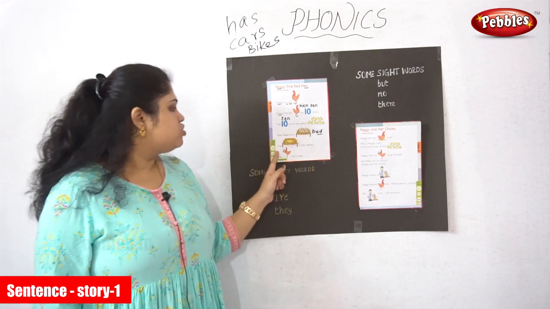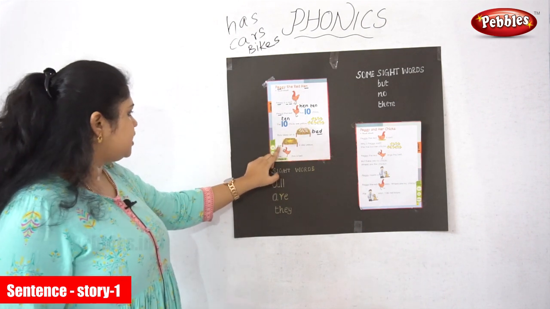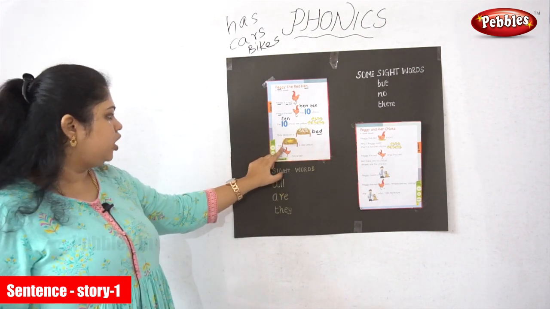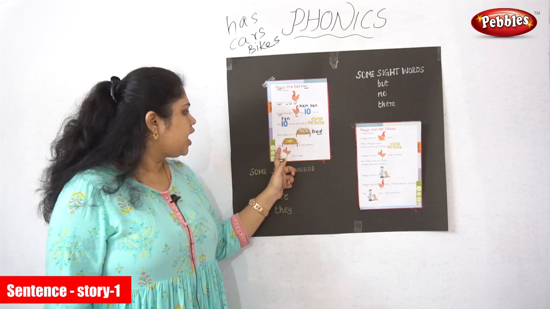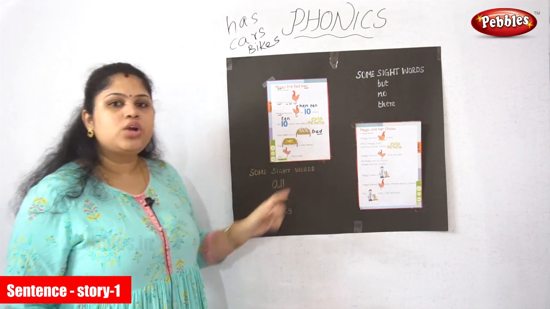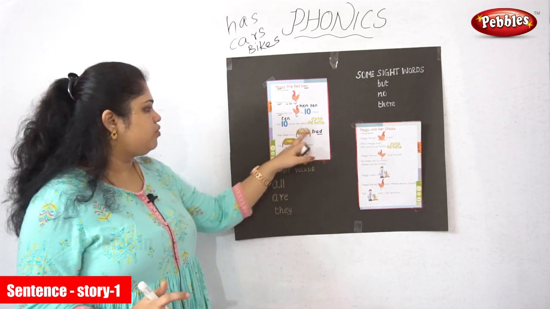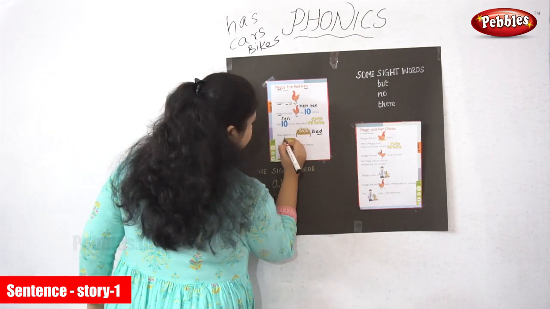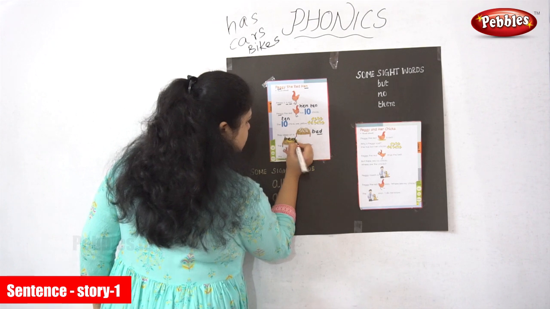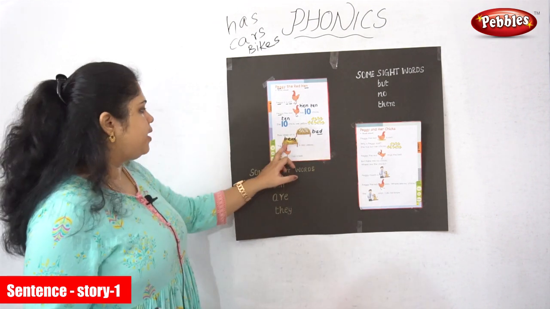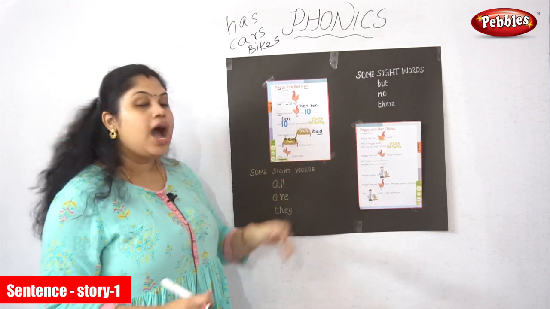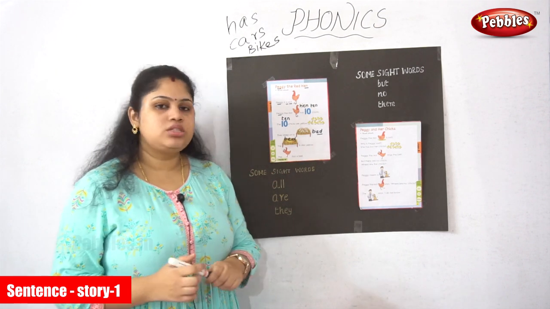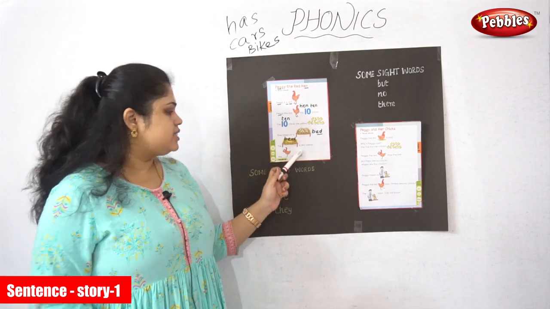I'm moving to the next sentence. T-H-E, the. What is this? What is the picture we have named already? Bed. Very good. So I'm writing here B-E-D, bed. I-S. What is the sound of I-S?